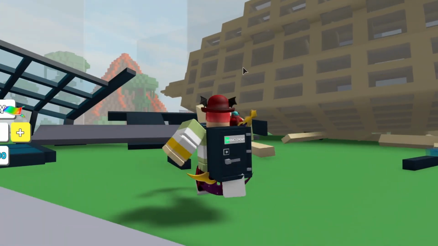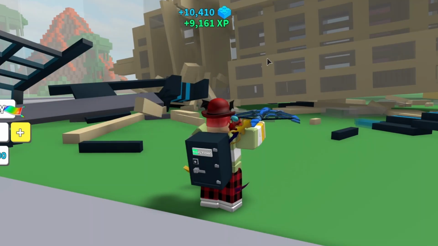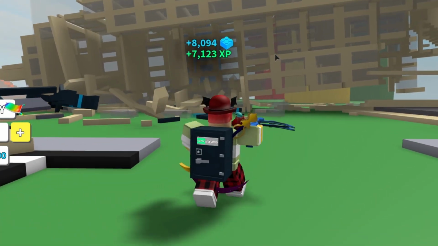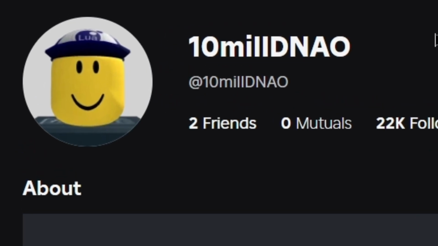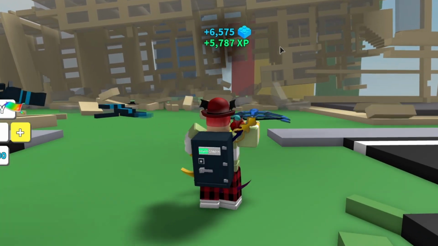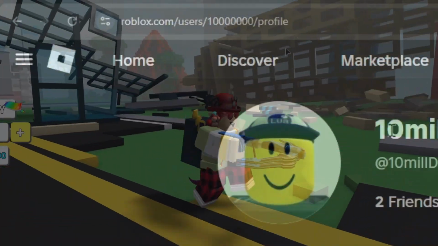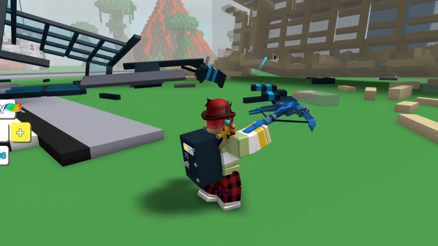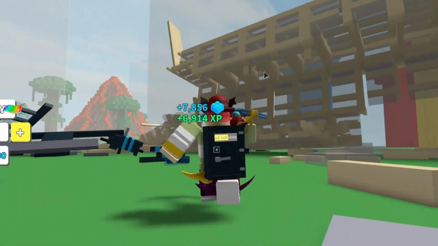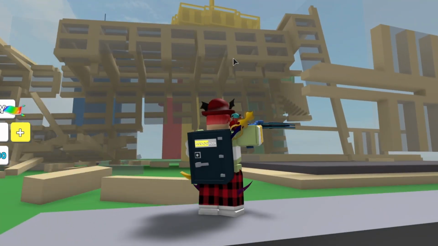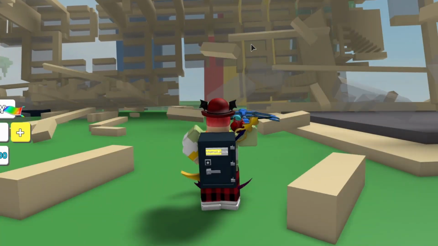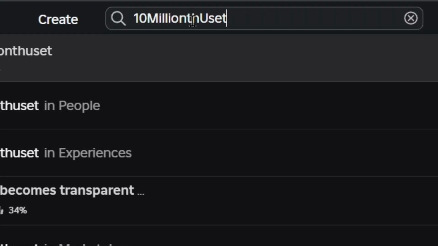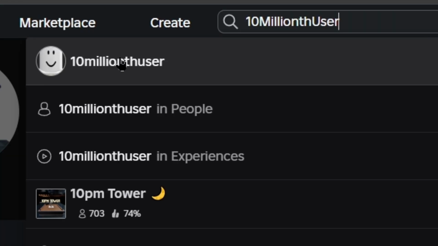And this is a very good username. Now let's move on to something more interesting, because it actually does relate to the user ID. So we got 10 million TNAO, and this account has the user ID 10 million. So this was the 10 millionth account created on Roblox, and it's in their username. I would have probably named the account something like 10 millionth user, but oh, okay, there's an account already called that.